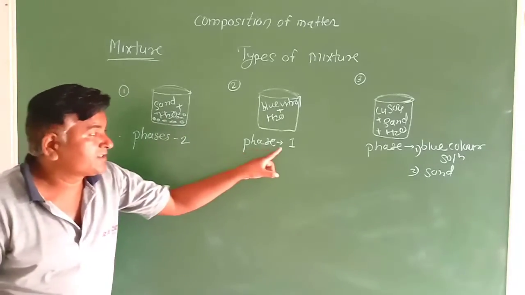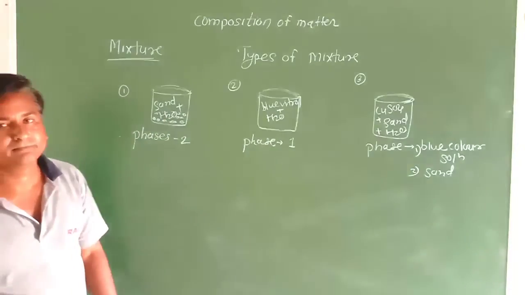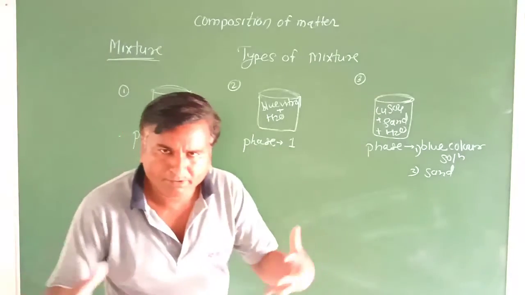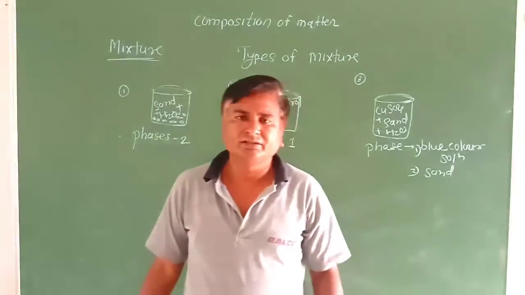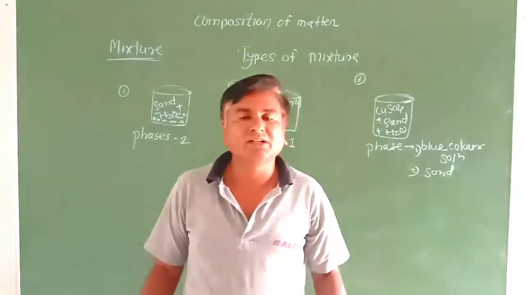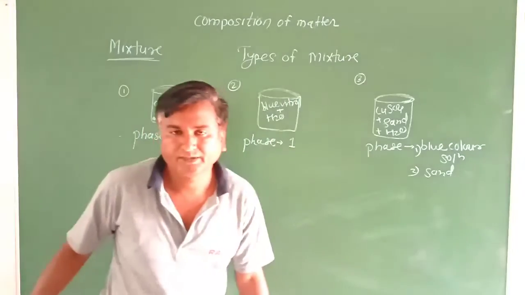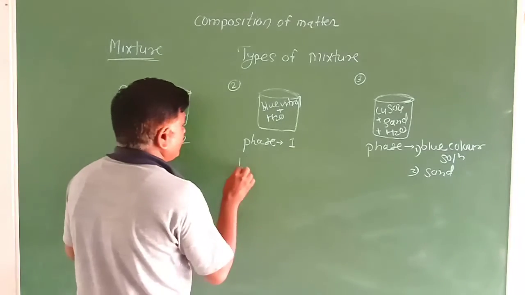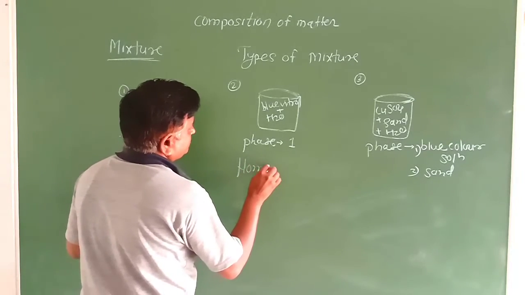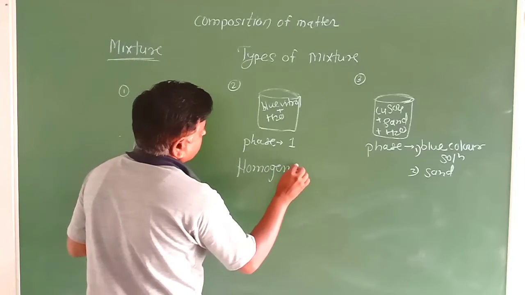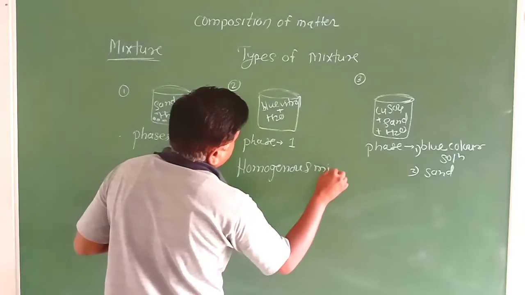Then look here properly. Those solutions have a single phase. Means the constituents, the substances, mix properly. Then we call it a homogeneous mixture.